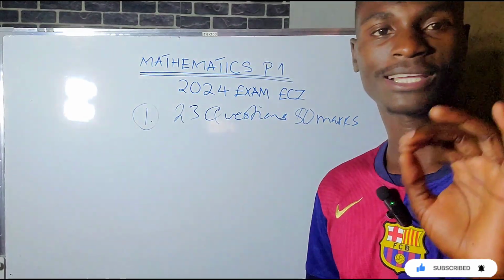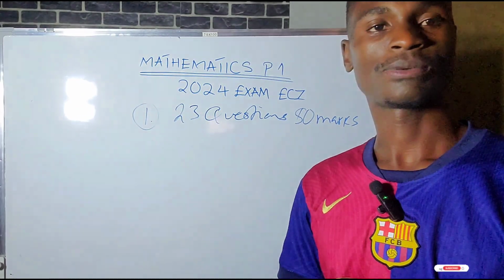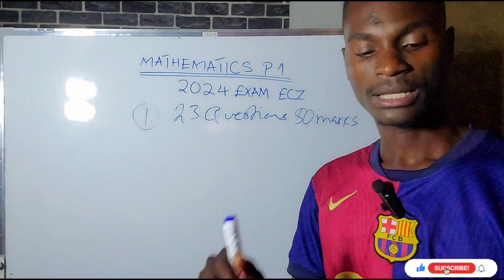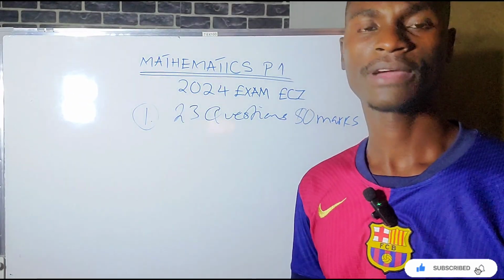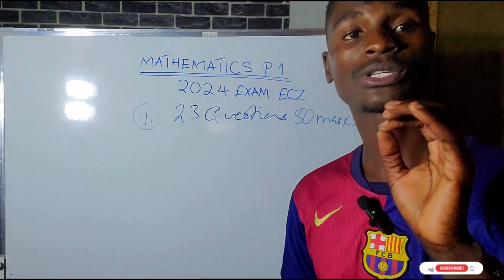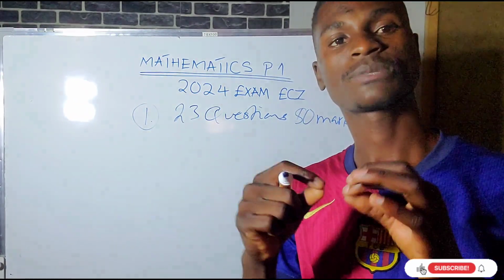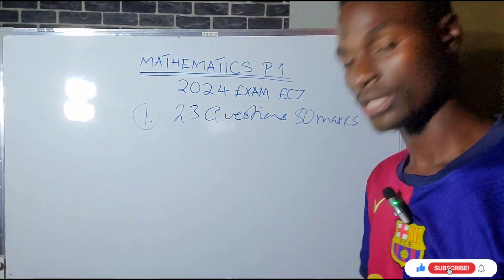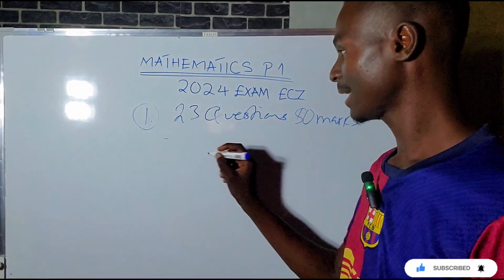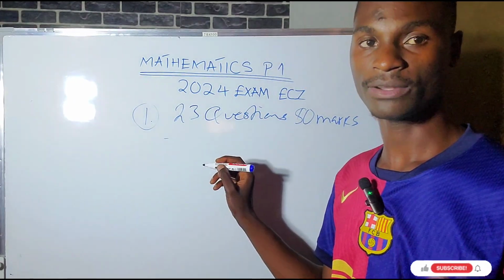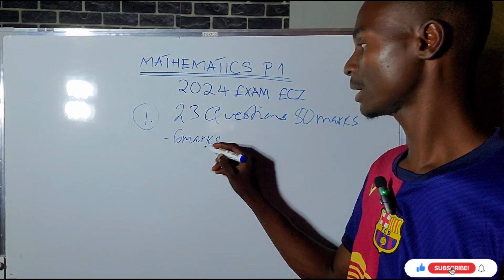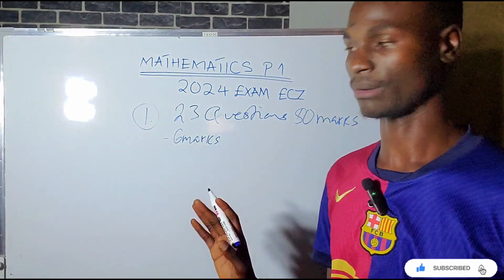Now, there are different topics that come in Paper 1. There is algebra, coordinate geometry, indices, sets, mensuration, to mention but a few, speed-time graph. But listen very carefully. Tomorrow, what you should expect are big questions like question 23. Question 23 usually is a speed-time graph, or velocity-time graph. The speed-time graph is usually 6 marks, that is the maximum.